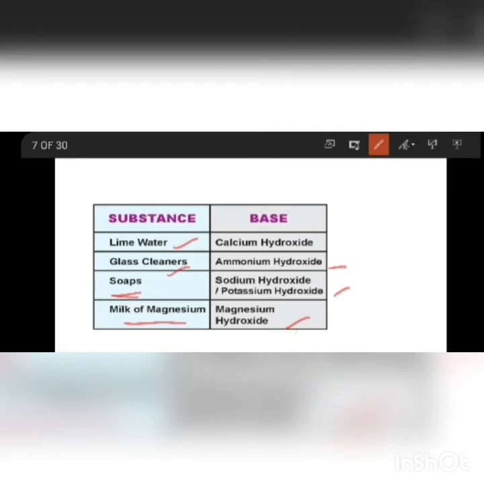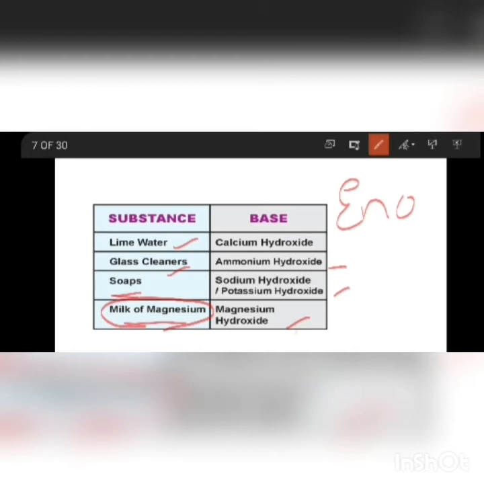If you have a high acidity problem, generally we drink Eno. I think most of you have seen Eno in advertisements. In Eno we have milk of magnesia. It is a base, because when you have high acidity and drink this Eno, your condition becomes normal. It becomes balanced. Okay, so these are about acids and bases.